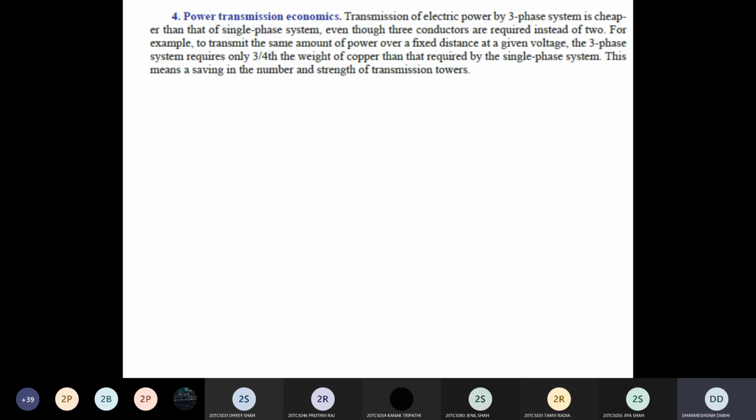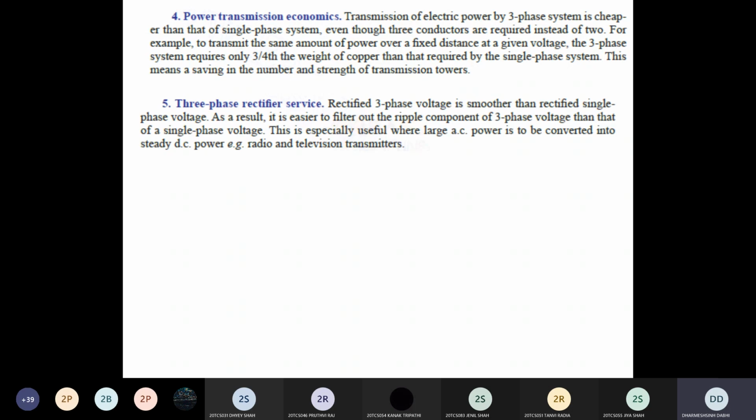Clear? So overall, for the same power transmission and same distance, the three-phase power transmission system becomes more economical as compared to the single-phase system. Clear? So that's why you always transmit the power through the three-phase system over a long distance, because it is more economical as compared to the single-phase system.